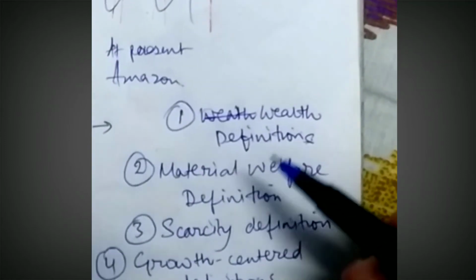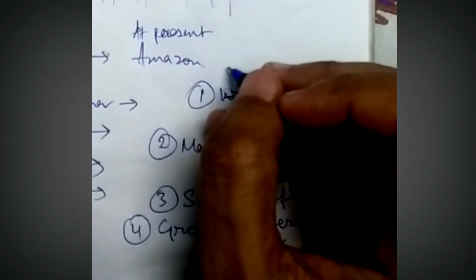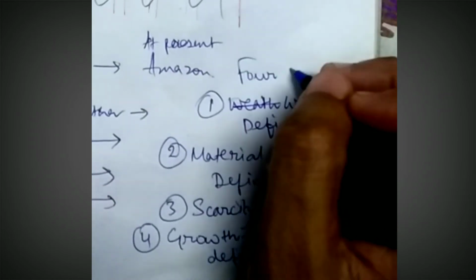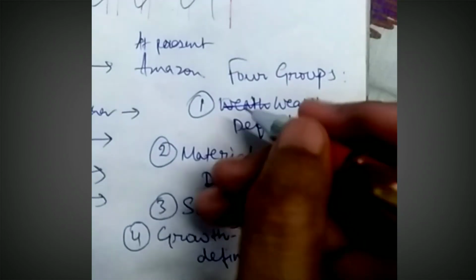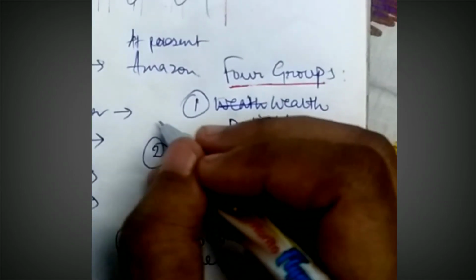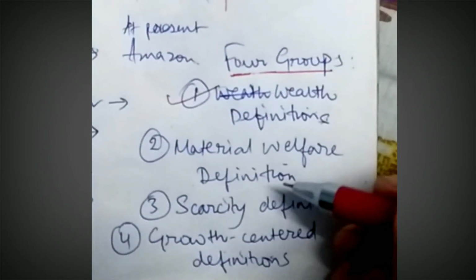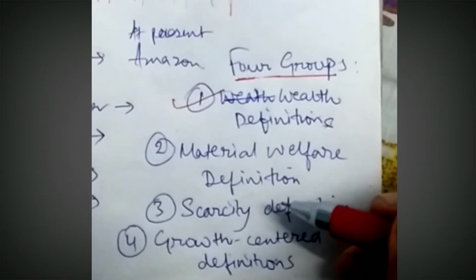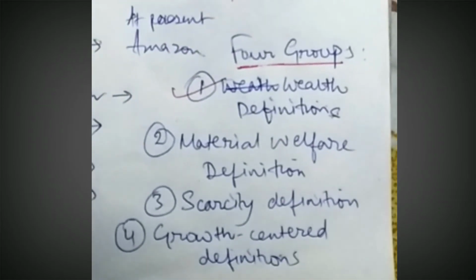So now we will understand economics in these four groups. First will be the wealth definition, then the material welfare definition, then the scarcity definition, and at the last the growth centered definition. Okay students.